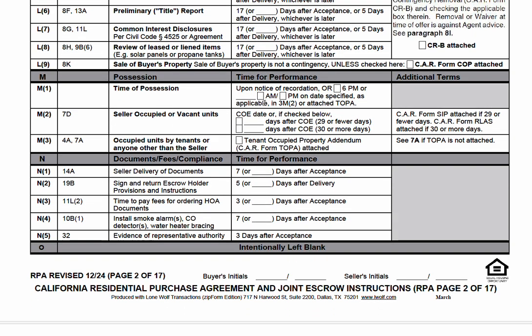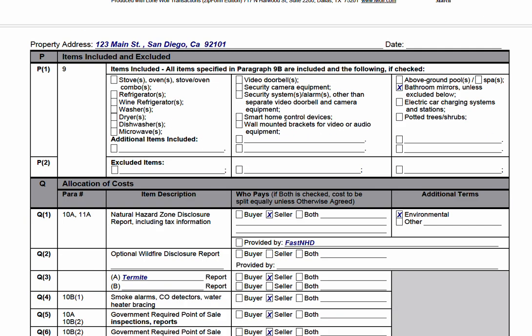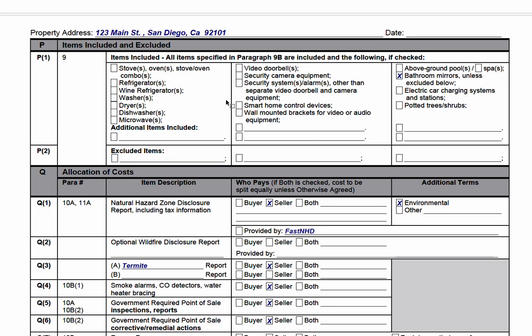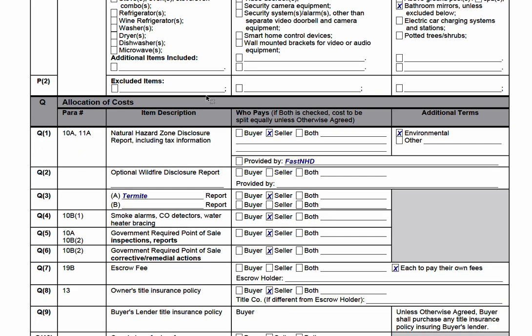I'm leaving all of this alone. Remember the party's initial at the bottom? Here, by the way, I'm checking all these boxes. This I'd be careful about. Make sure you check whatever boxes apply to the transfer of property. These are items that are conveying with the real property. Check all the boxes. And if there's something additional personal property that needs to convey or real property that should be excluded, write it in here.